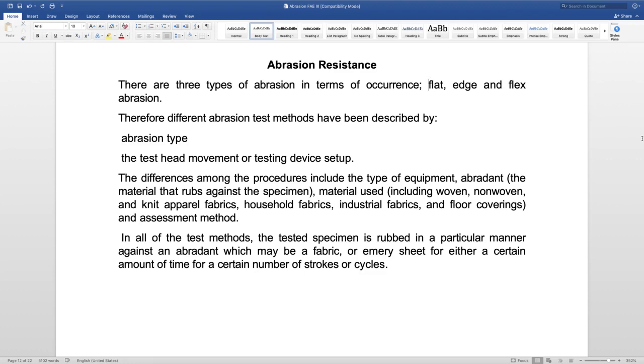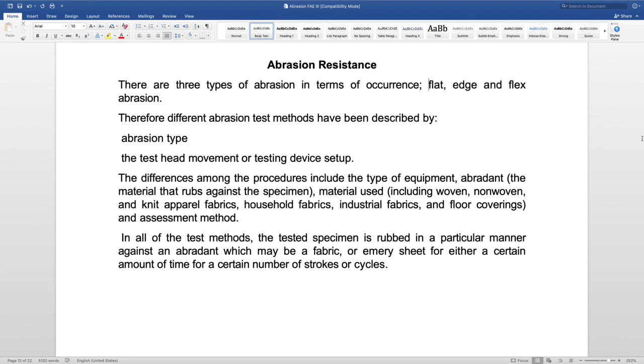So these parameters are very important, and this property in itself is very important for evaluation of textiles, because in normal situations, when we use that garment, when we wear that garment, it is subjected to different kinds of abrasions because of the rubbing action that takes place. So two fabrics may be rubbing against each other, or the fabric from which the garment is made may be rubbing against any hard metallic surface. In any such case, there may be severe abrasion on the garment or on the fabric from which that garment is made. So evaluation of abrasion resistance becomes important.